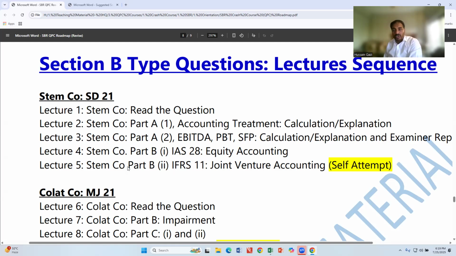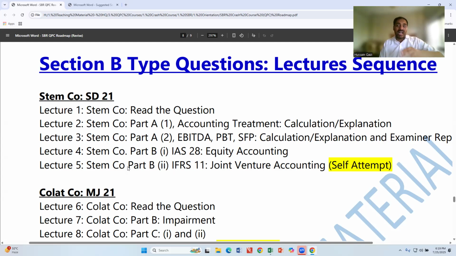Once you attempt the question, assume that you are sitting in the examination hall. For example, this is a 25 marks question. For a 25 marks question, you have 45 minutes. Lock the timer, assuming you are sitting in the examination hall. Attempt the question like you are sitting in the examination. Do your best for all requirements, calculation, theory, all.